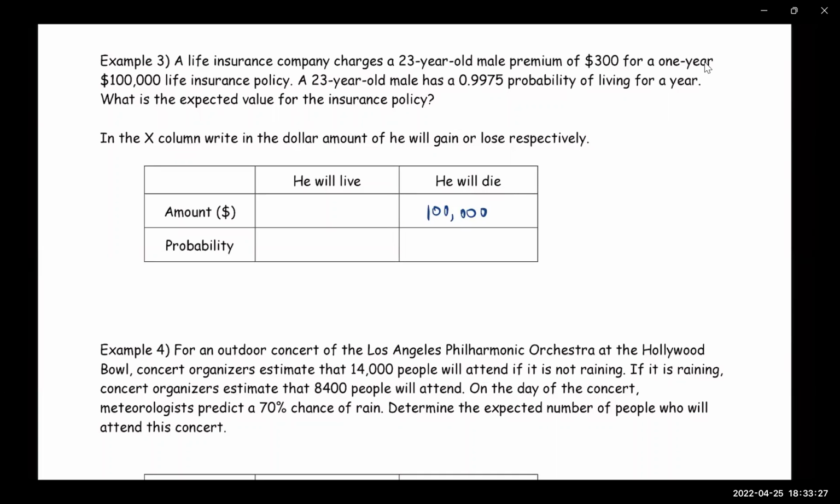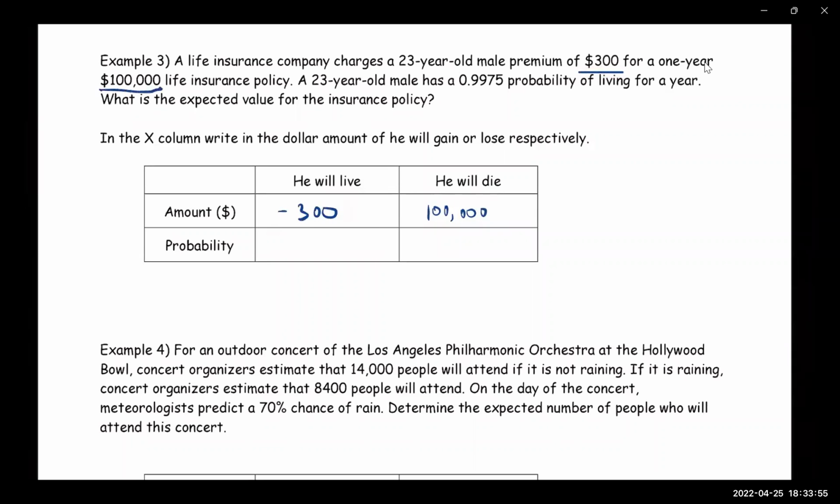And if the person lives, is it going to be a positive number or a negative number? Wouldn't it be negative 300, because that's how much he's paying? Exactly right. This person is paying $300 for the insurance policy, so that's a negative, because if he lives, he's not going to get that money back. He has to pay that premium. Very good.